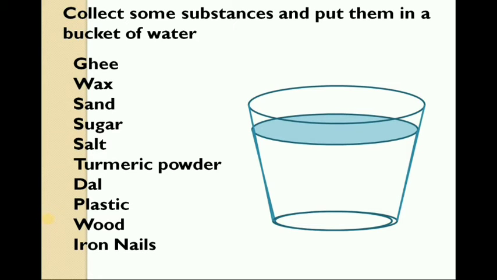Now collect some substances and put them in a bucket of water. These are the substances: ghee, wax, sand, sugar, salt, turmeric powder, dal, plastic, wood and iron nails. Let us check what happens one by one. First, ghee. When you put ghee into a bucket of water, it floats. We have only three types of answers: they float, or they sink, or they mix with the water from top to bottom.